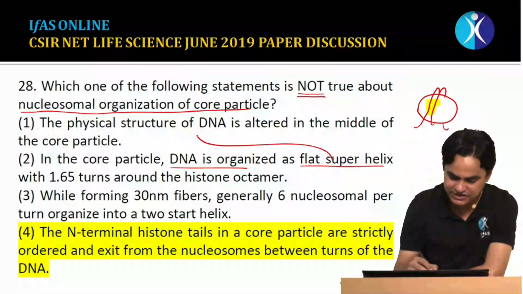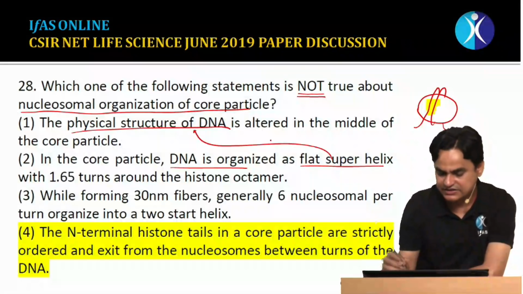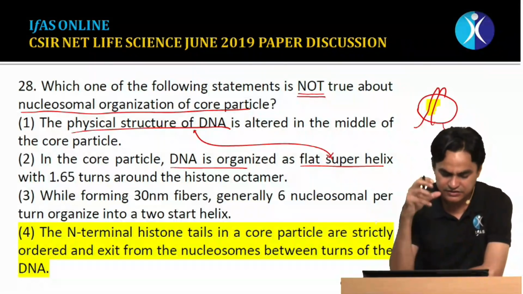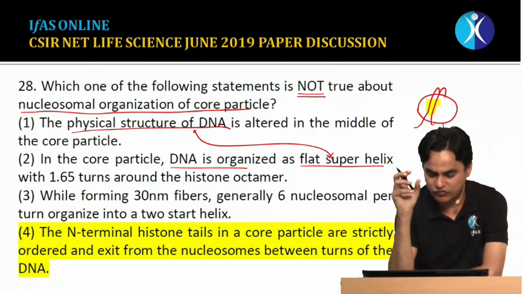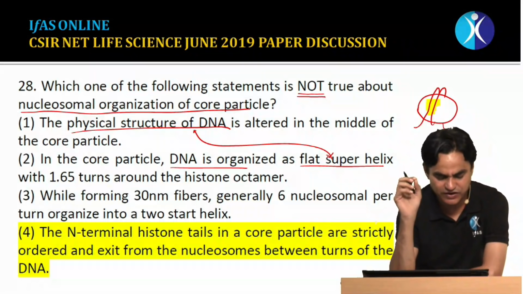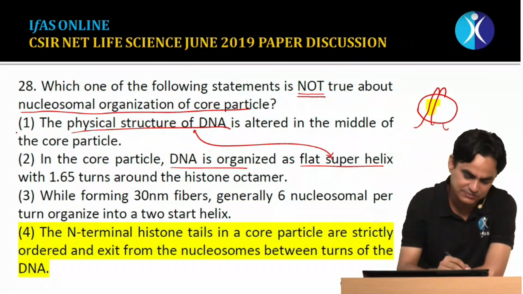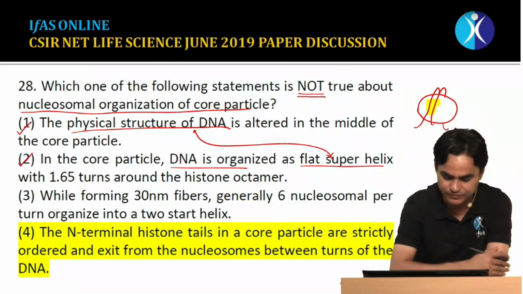Here we are saying that the physical structure of the DNA gets altered, and this is an extension of this point: in the core particle, DNA is organized as a flat superhelix with 1.65 turns around the histone octamer. Yes, this statement is also true, and this statement is also true.